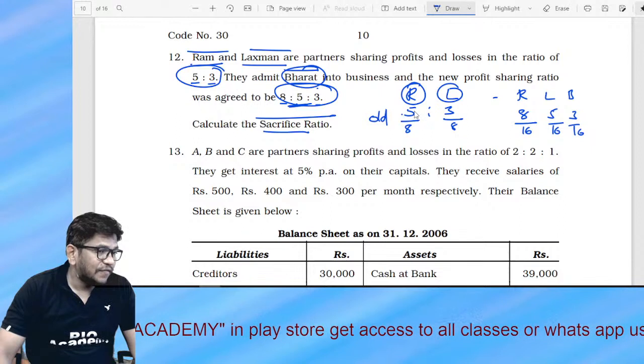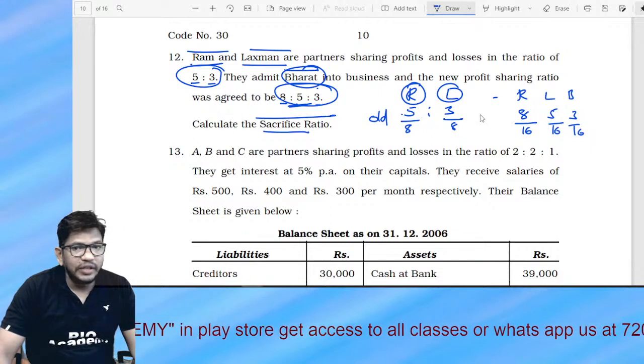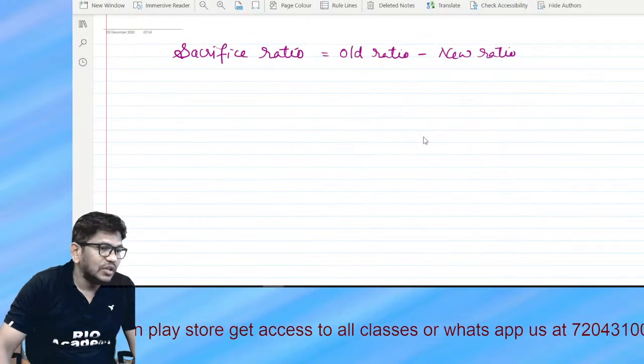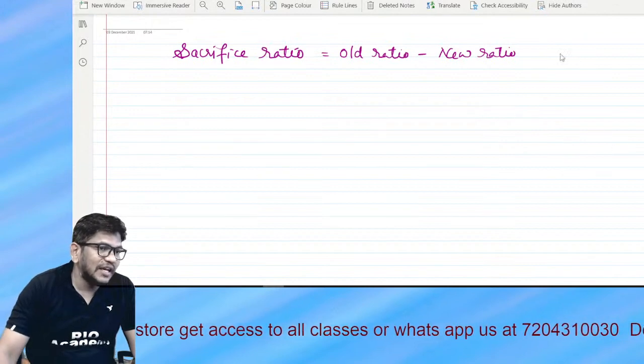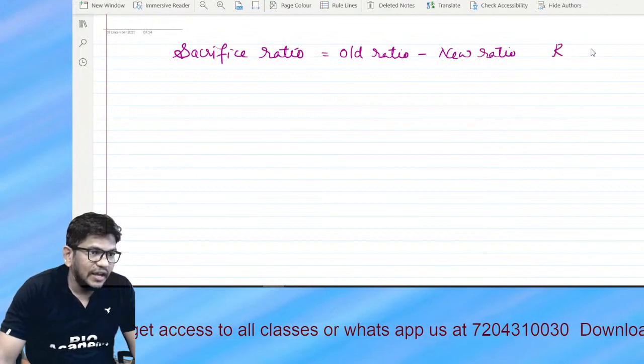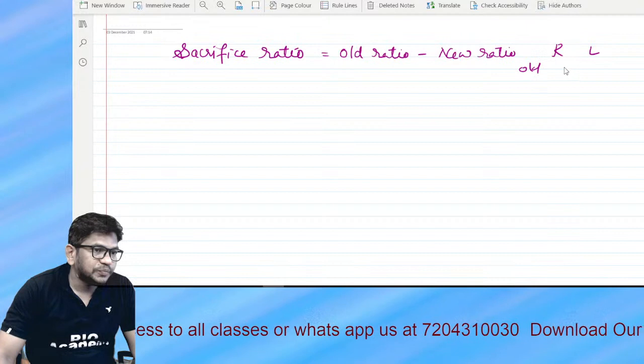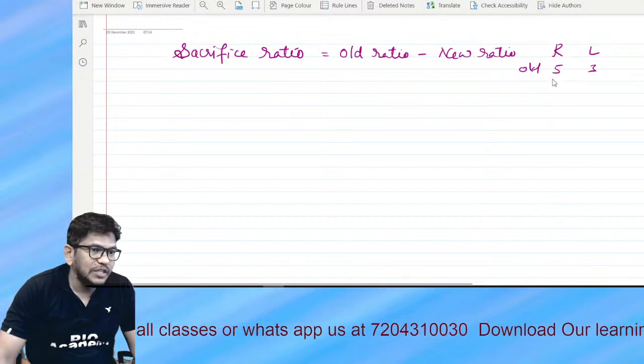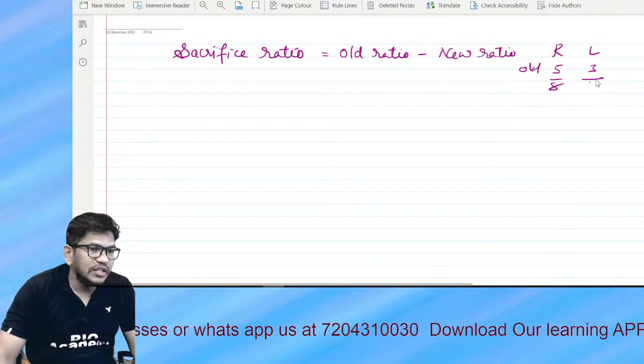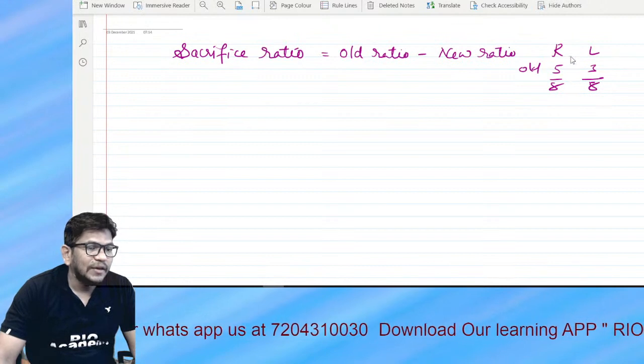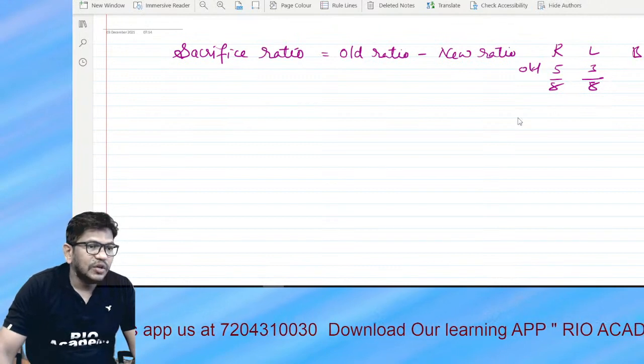So let's start. For your explanation, I'll make it here. Ram and Lakshman, old ratio 5:3 means 5/8, 3/8. Who is the new partner? Bharat. What is the new ratio?